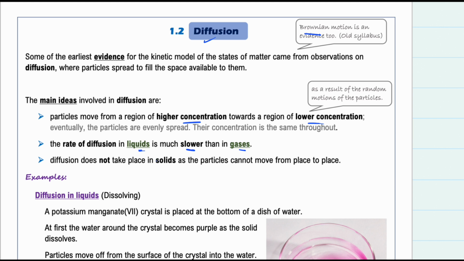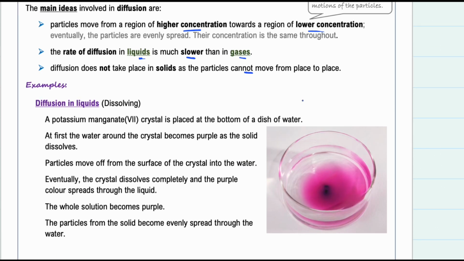What about solids? Diffusion does not take place in solids at all, because particles in a solid cannot move from place to place. Remember, the motion in solids is just vibrations, so particles just vibrate, but they cannot move freely from place to place. So diffusion happens in liquids and happens in gases.